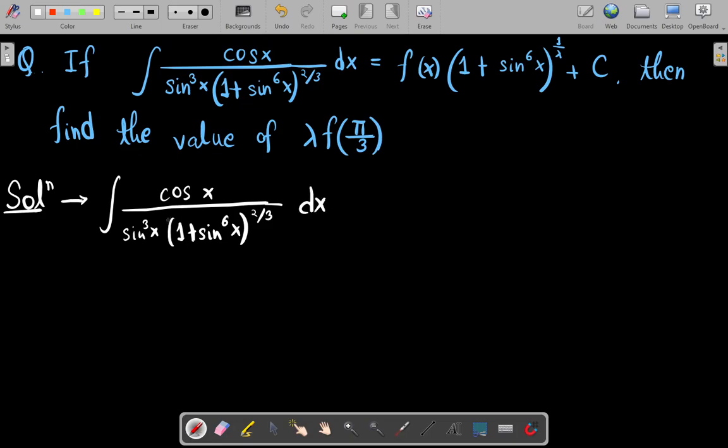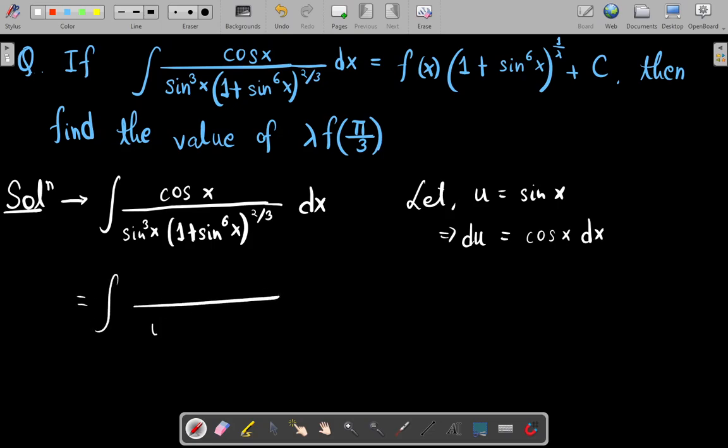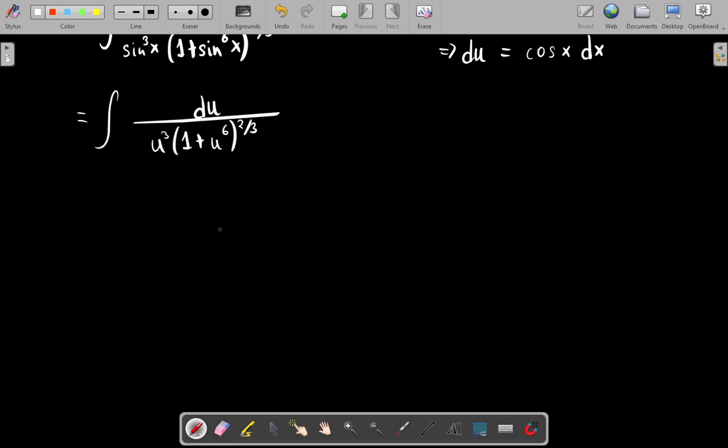So the first easy substitution is, if you take sin x equal to u, then you get du in the numerator. So let u equal to sin x, then du becomes the numerator, that is cos x times dx. If we apply that, we have u cube times (1 plus u to the power 6) whole raised to the power 2/3 in the denominator. In the numerator this is just du.